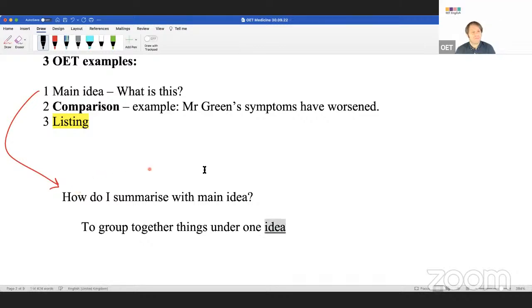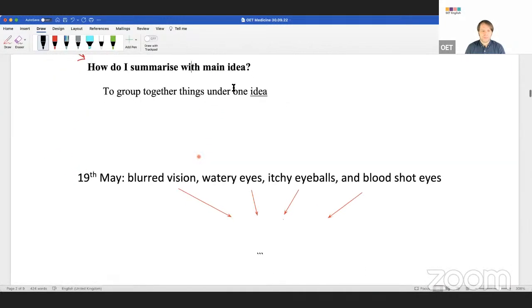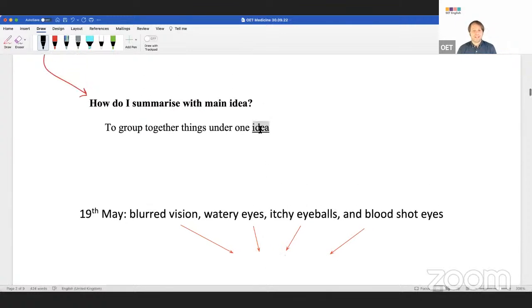I gave you a very simple example yesterday. Here it is, I'll show you again. Symptoms such as eye issues. Here we have blurred vision, watery eyes, itchy eyeballs, and bloodshot eyes. What is the main idea?